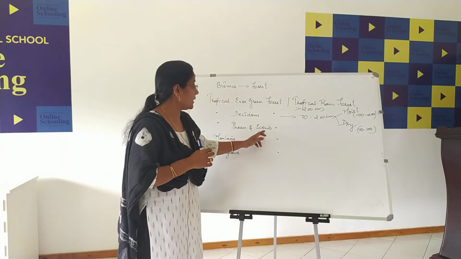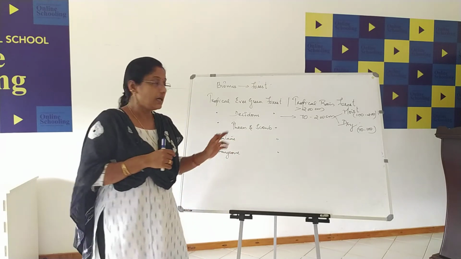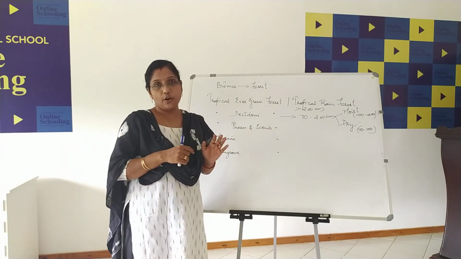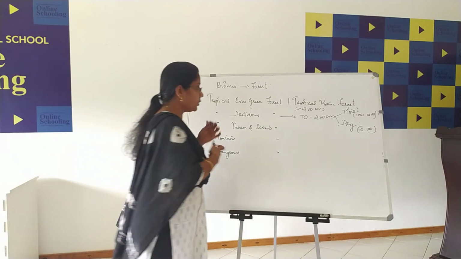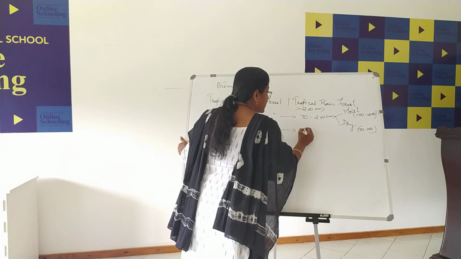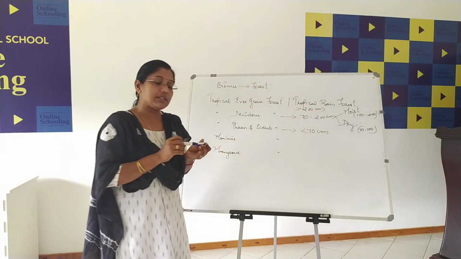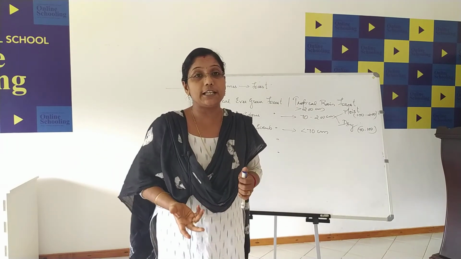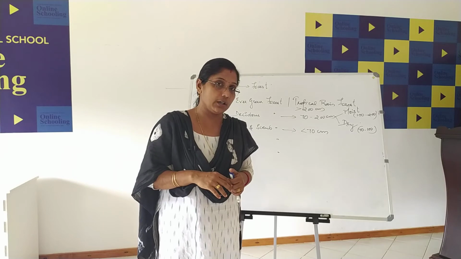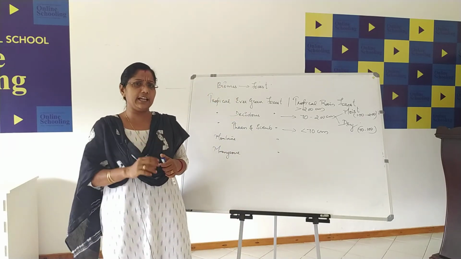Next, moving towards the third type of forest found in India, thorn and scrub forest. Thorns will be there. Thorn and scrub forest can be found in those areas which experience less than 70 centimeters. Less than 70 centimeters means that area experiences scanty rainfall, very less rainfall.